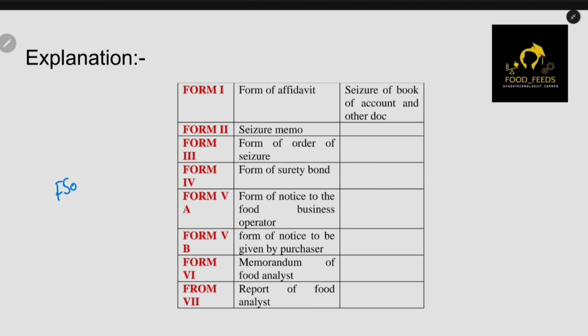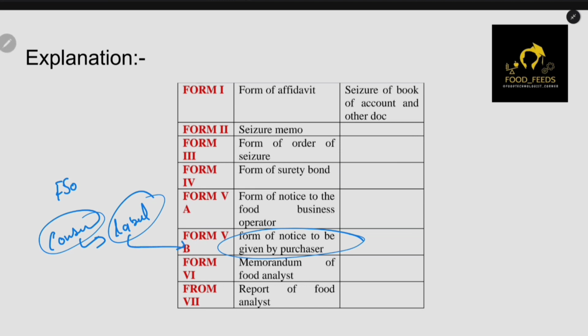Okay, and form 6: see, if you are not a food safety officer, if you are just a normal consumer, and if you didn't like a chocolate, or let's say if you didn't agree with certain parameters in the label, if you felt that the food business operator has made a mistake, and you want to check yourself, then you have to give form 5B, and basically this will be submitted to the food analyst, and they will check and give the results, and you have to pay the amount to do this.